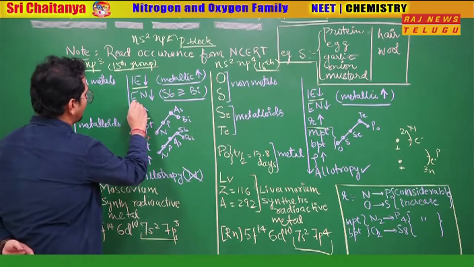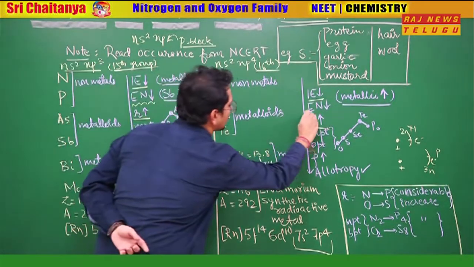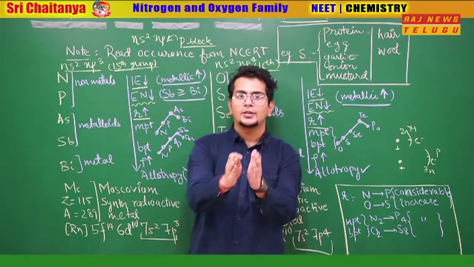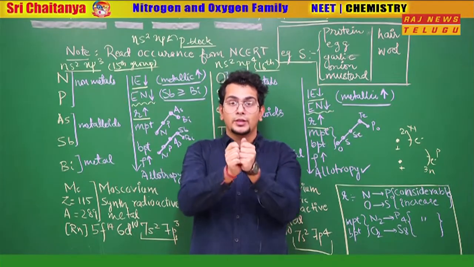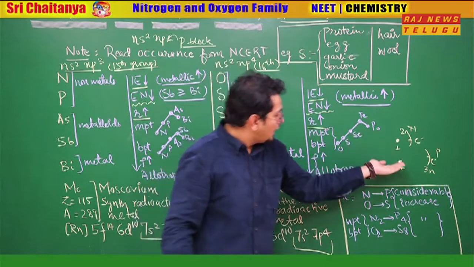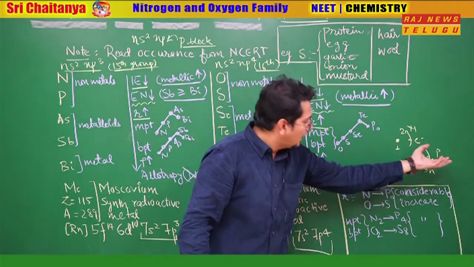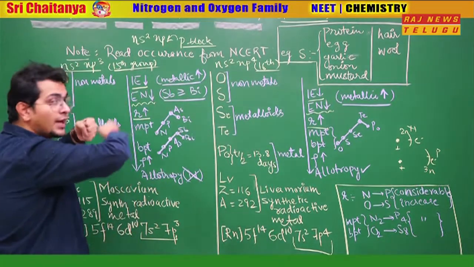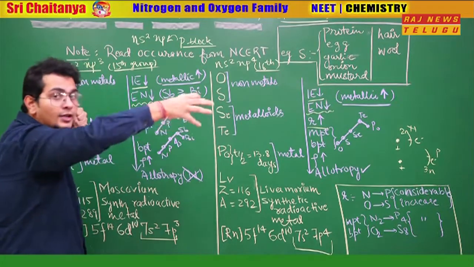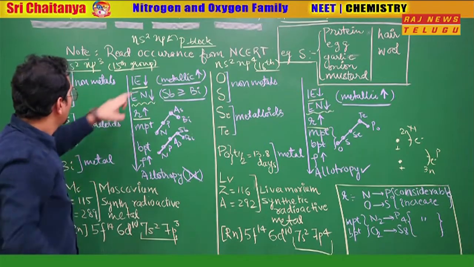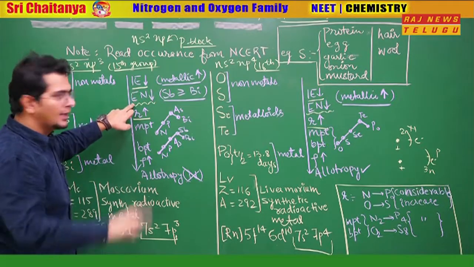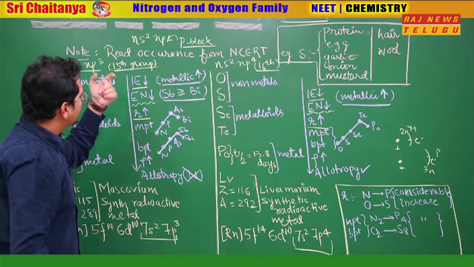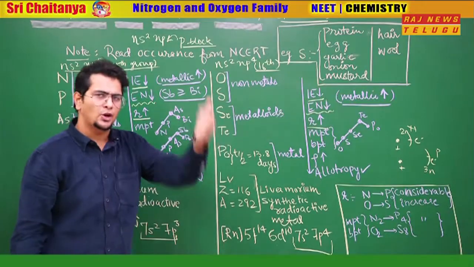We go the same way with electronegativity. Electronegativity also decreases top to bottom for the exact same reason. What is electronegativity? The tendency of attracting the shared pair of electrons towards itself. If I have a nucleus closer to the electron, I will be easily able to attract it. As you go top to bottom, size increases, the valence shell goes away from the nucleus, so attraction of the bond pair also becomes tough. Ionization enthalpy usually varies hand in hand with electronegativity, but there are many exceptions. Luckily not here. So electronegativity decreases top to bottom in both cases, just like the periodic table.